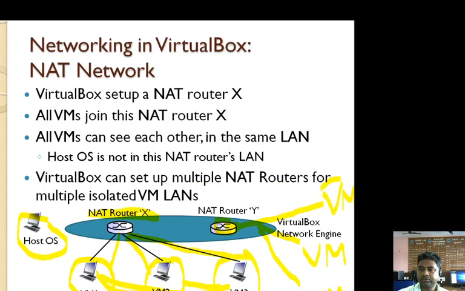This virtual machine can communicate with this virtual machine, and this one can communicate with the third virtual machine. So VirtualBox can set up multiple NAT routers, like NAT router X and NAT router Y, for multiple isolated virtual machine LANs.